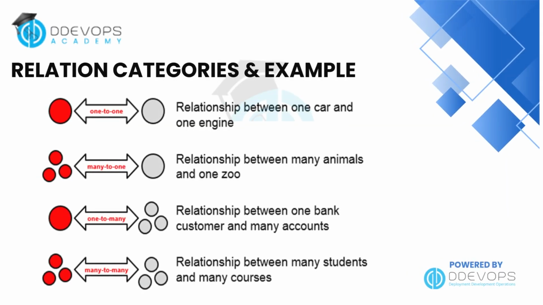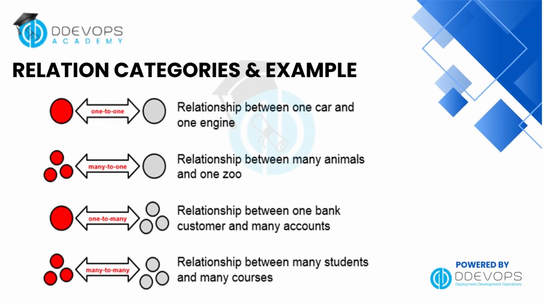Relation categories. A relationship connects entities that are linked in some way. And these relationships come in 4 types. One-to-one. One entity is linked to one other, like a car and its engine. Many-to-one. Many entities link to one, like many animals in one zoo. One-to-many. One entity connects to many, like one customer with multiple bank accounts. Many-to-many. Many entities connect to many, like students enrolled in multiple courses. Understanding these relationships helps us design databases that reflect real-world connections and support efficient data retrieval.